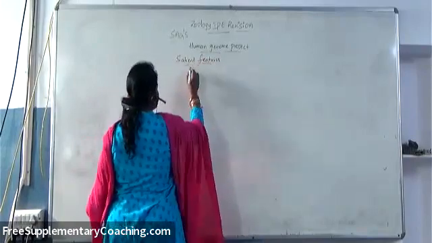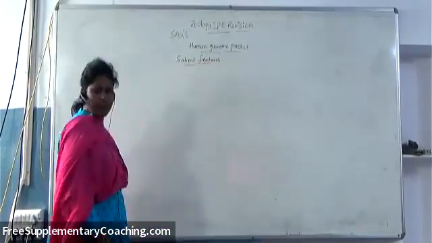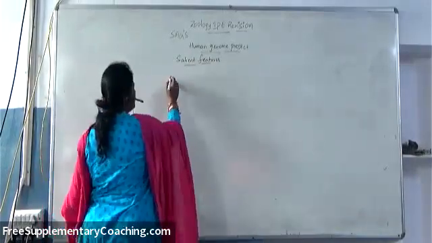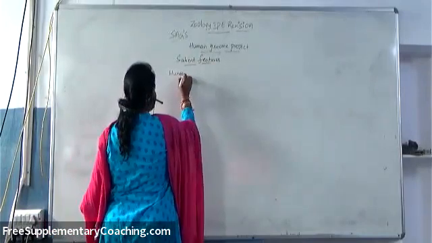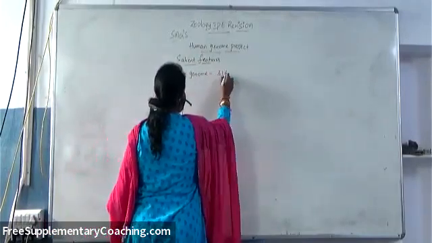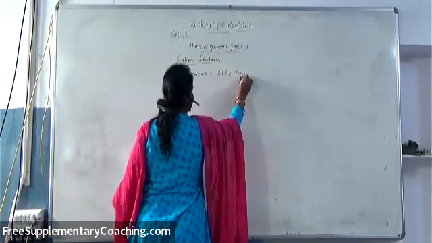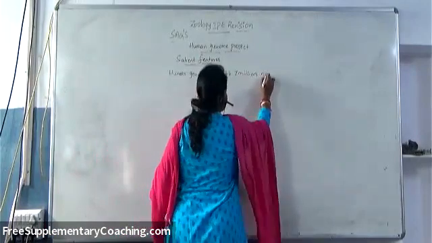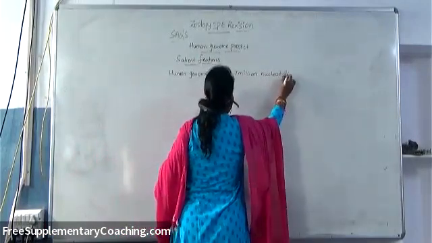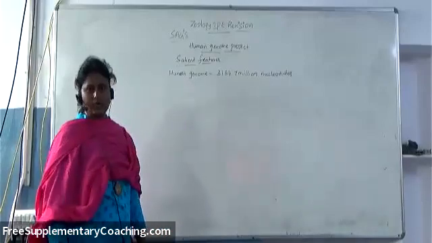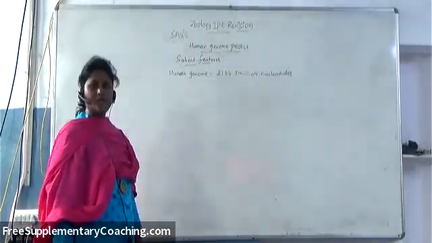Salient features of the Human Genome Project are, with the help of this project, it has been found that the human genome contains nearly 3164.7 million nucleotides. Definitely here numbers you should remember.